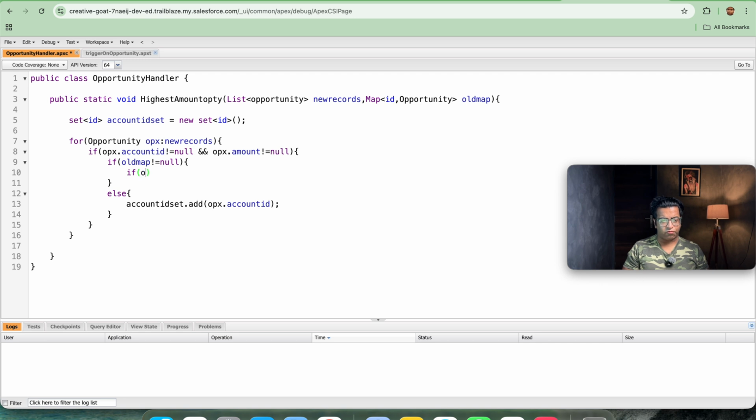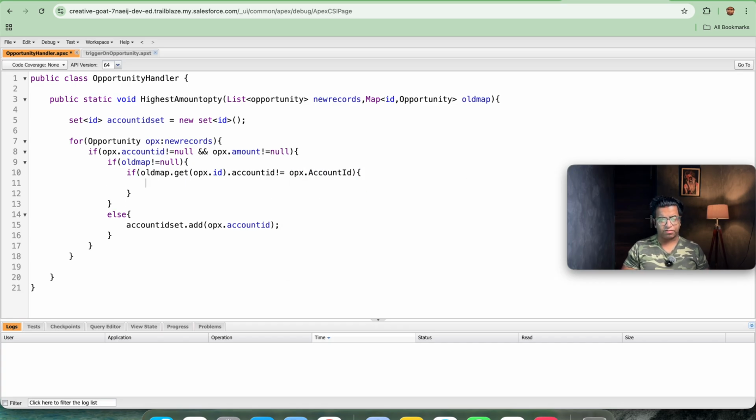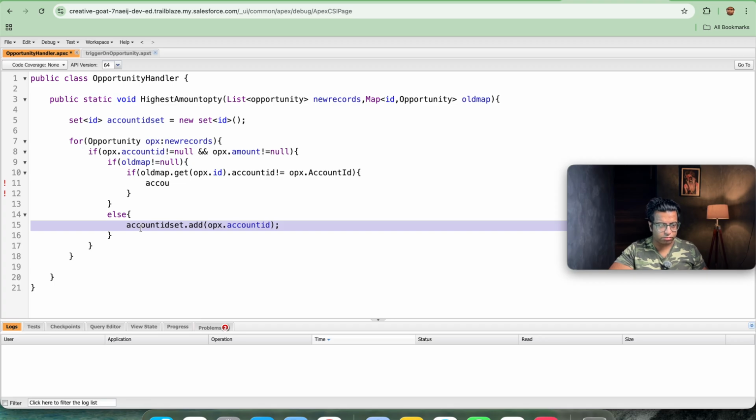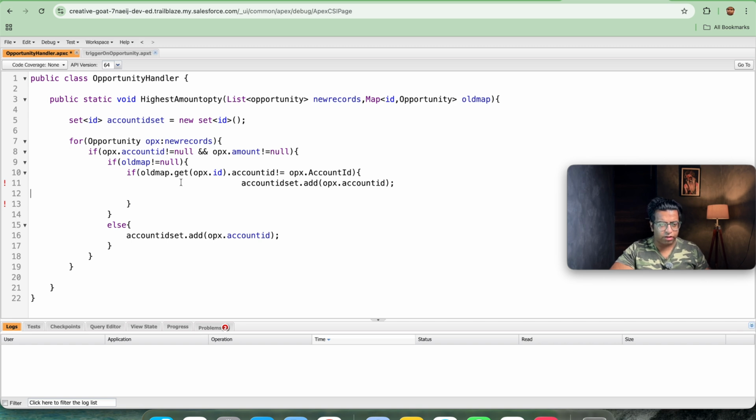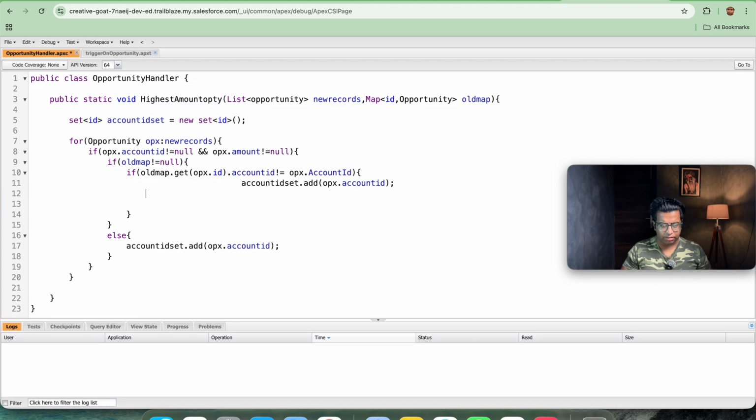So what I will be doing, if old map dot get OPX dot ID dot account ID is not equal to OPX dot account ID, then in that case we will be picking both IDs. So we can pick this line and paste this line two times. So let's copy this line out, and once we have copied this, we will be pasting this out. Let's paste it again here.